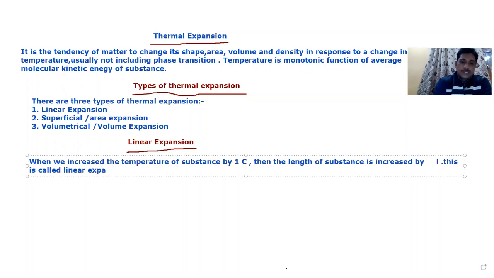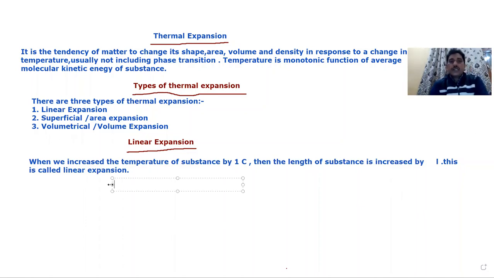Understand? But if we take a ratio, then this is called the linear expansion coefficient.